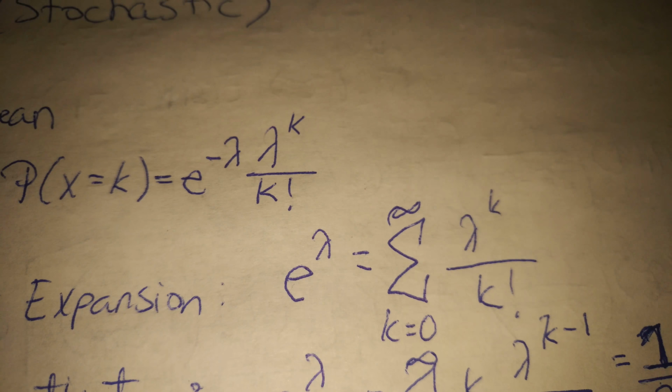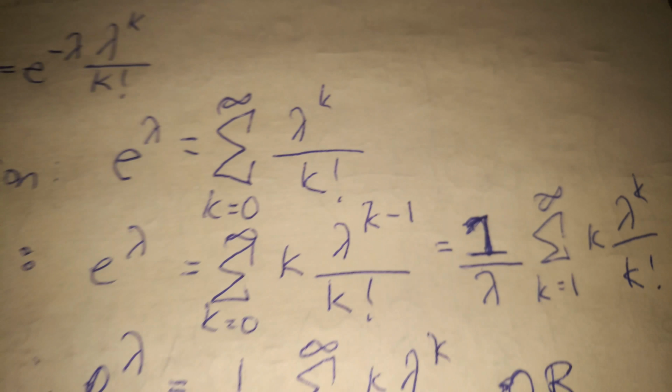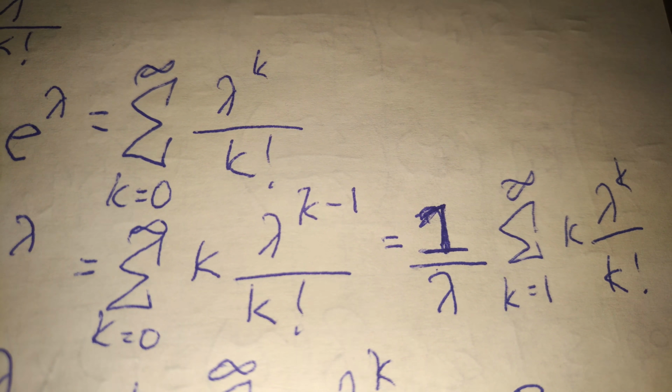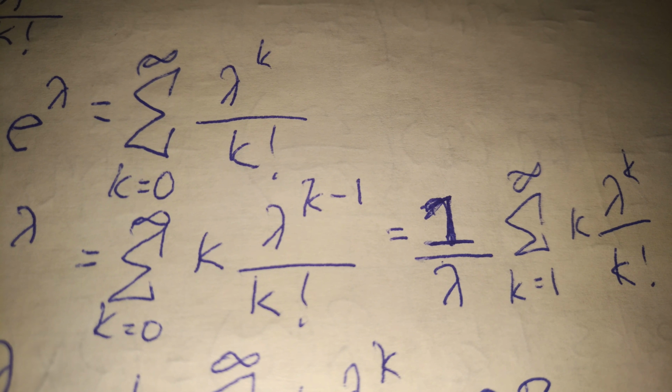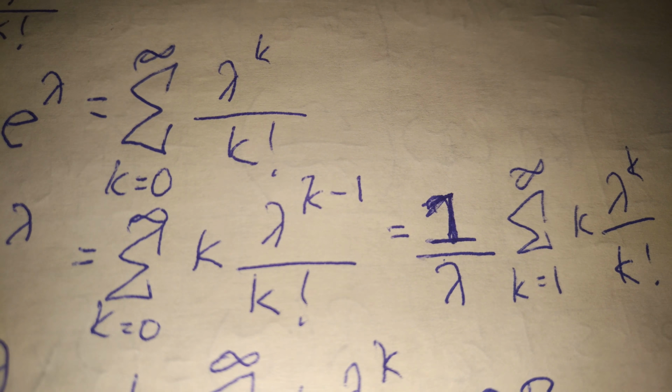And so when we differentiate that, we end up with e to the lambda is equal to the sum of k times lambda to the power of k minus 1 over k factorial for k equal to 0 to infinity.